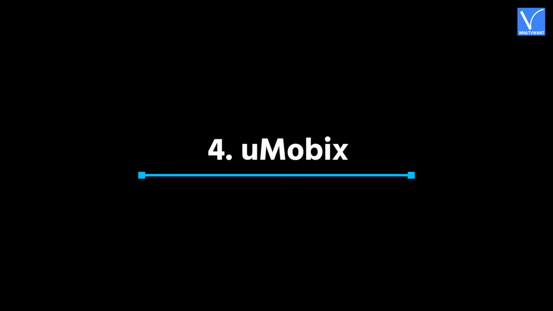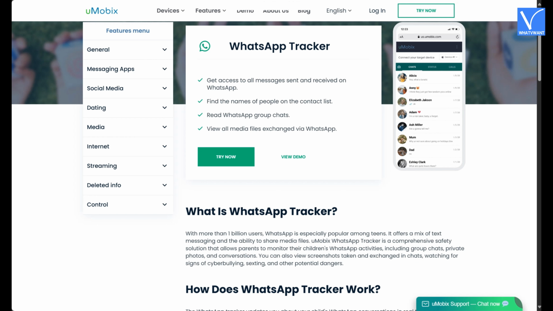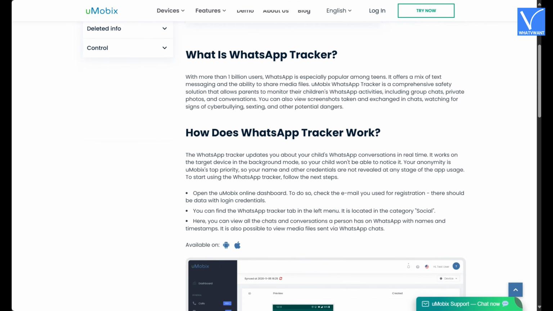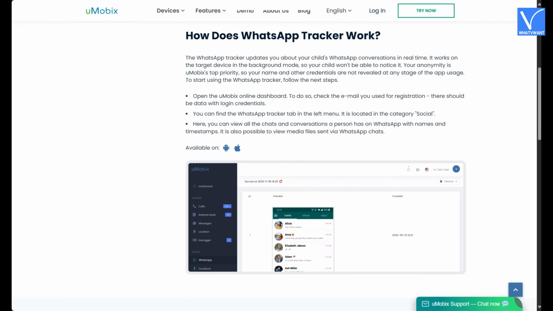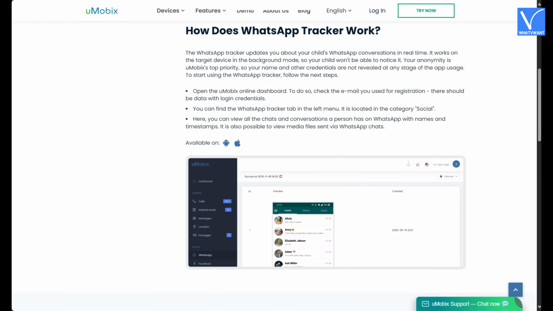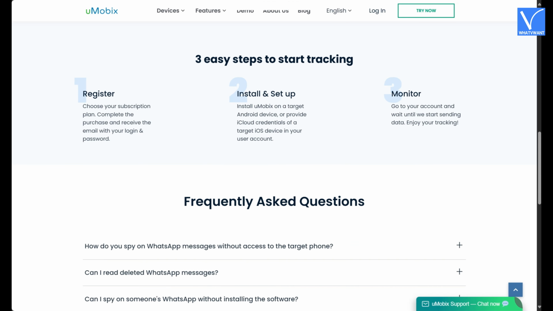4. uMobix. uMobix is a simple and fast tracking app that works well for beginners. It gives access to WhatsApp messages, calls, and media without needing to root the device. It supports both Android and iOS devices. The app updates data in real time, making it useful for parents and employers who want to monitor activities quickly.